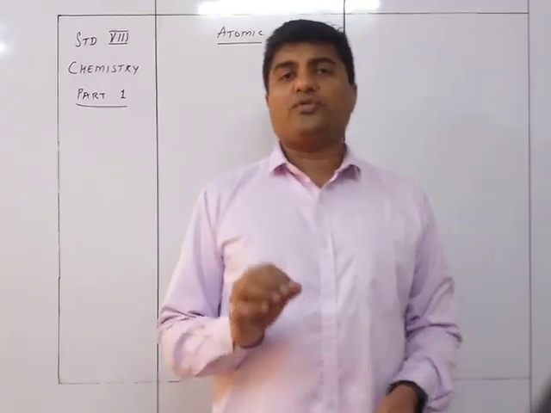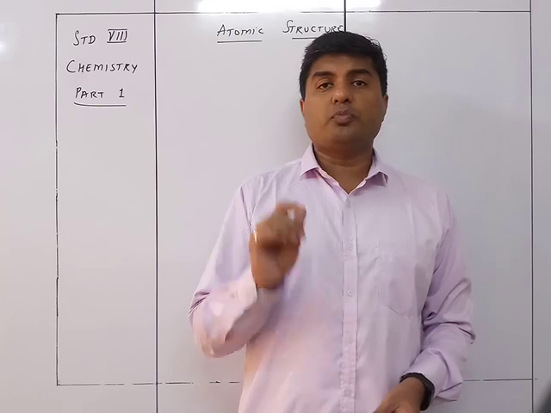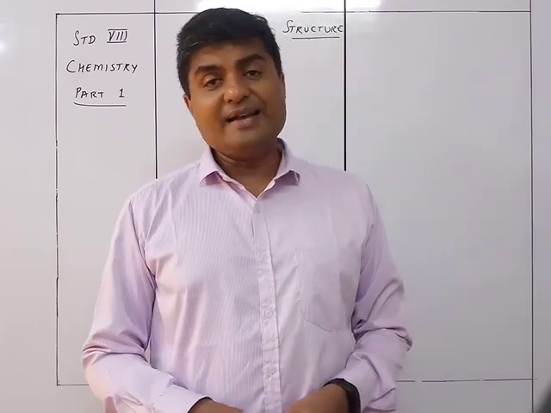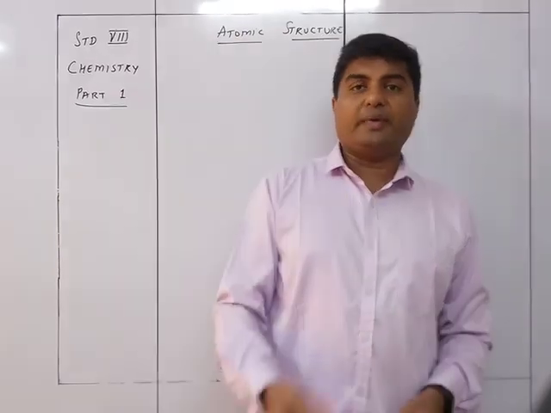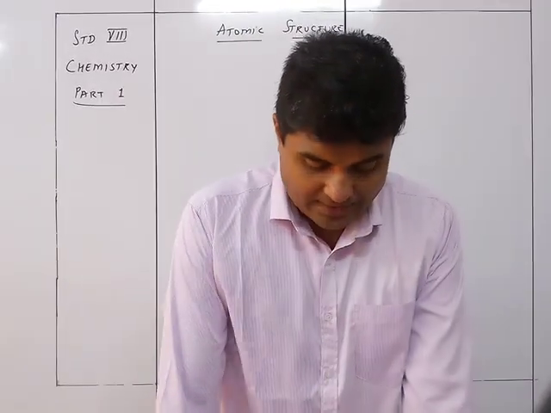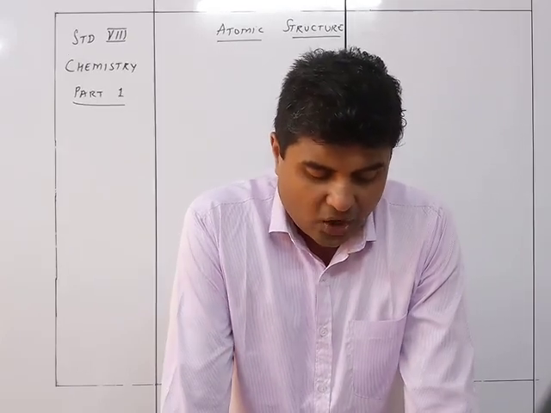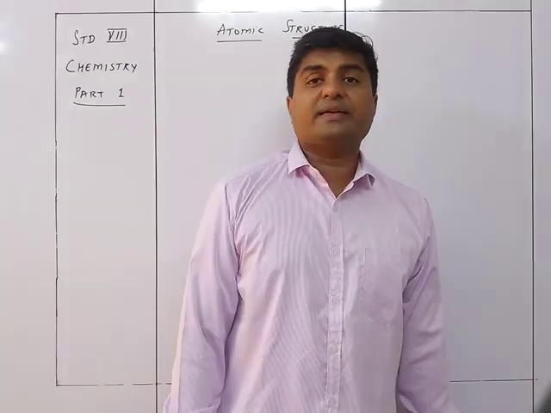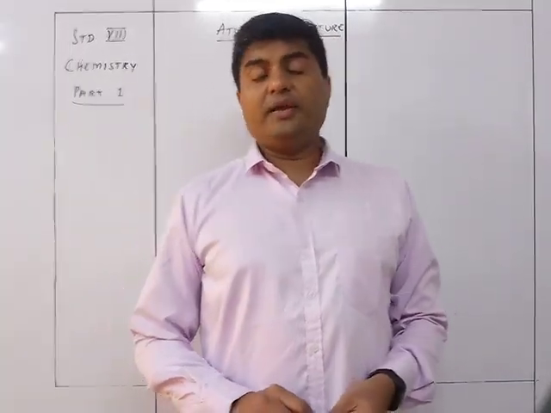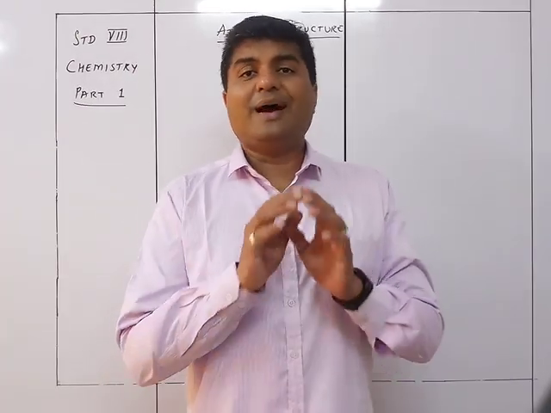So first and foremost, any matter is made up of small particles which are called atoms. Second, atoms are indivisible and cannot be created or destroyed. So the main thing is that he gave the statement that atoms are the ultimate particle.